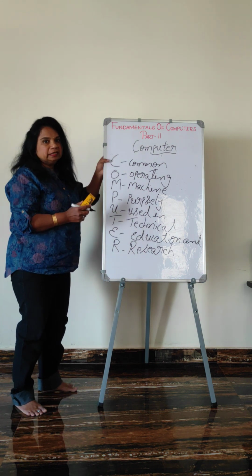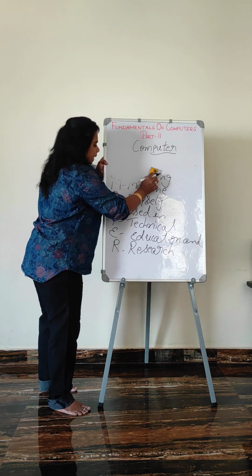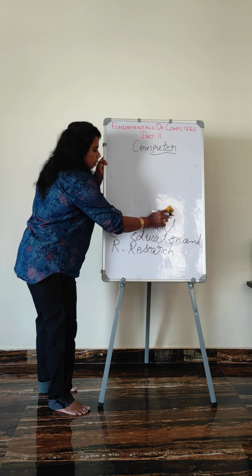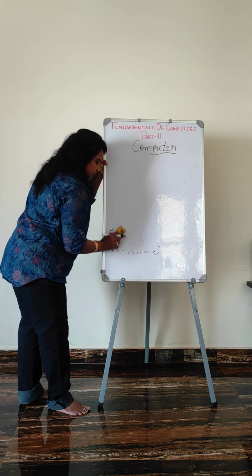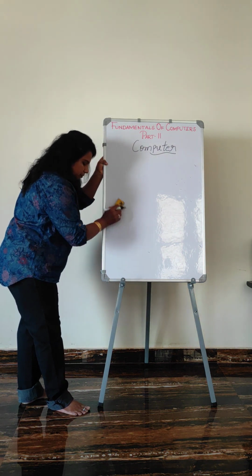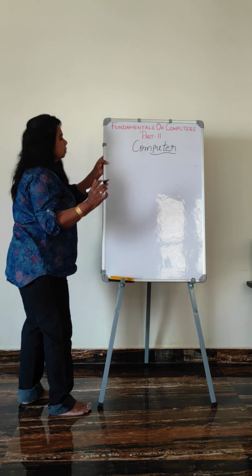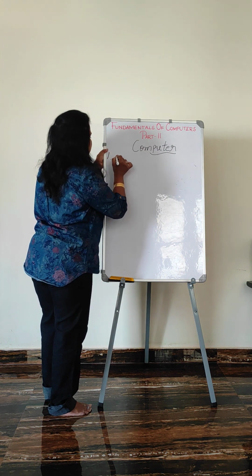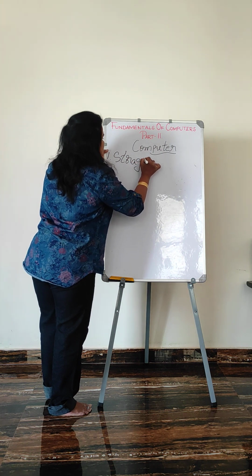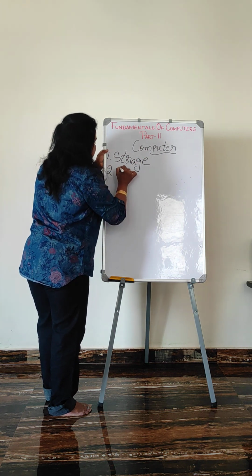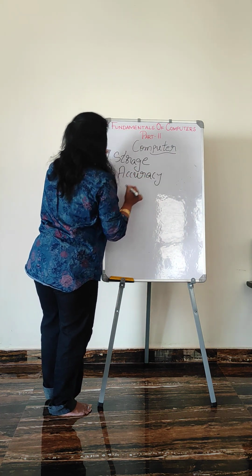Now let us go for the characteristics of computer. So what are all the characteristics of computer? The first main characteristic of computer is storage. Second, accuracy.